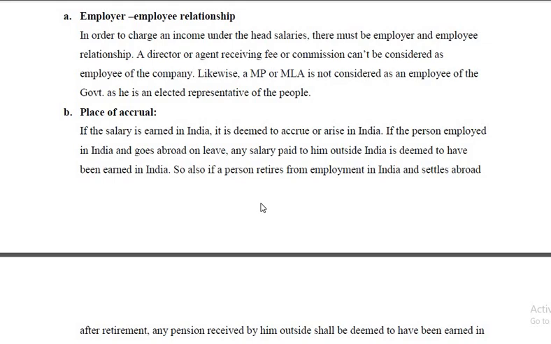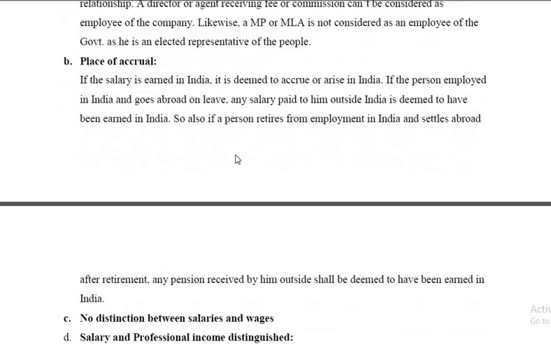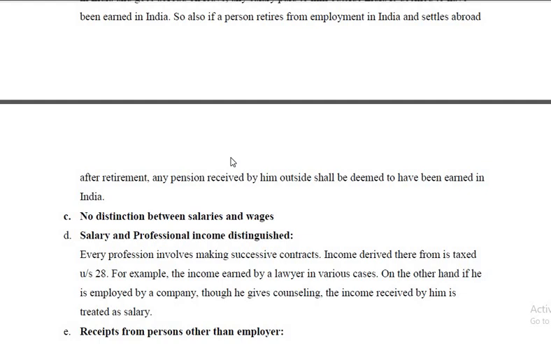So also, if a person retires from employment in India and settles abroad after retirement, any pension received by him outside shall be deemed to have been earned in India. No distinction between salaries and wages.